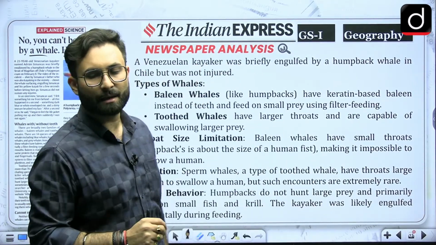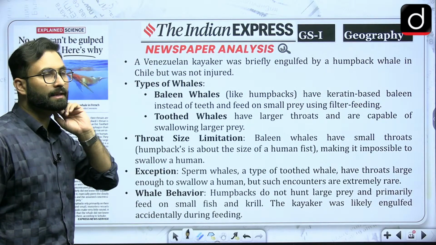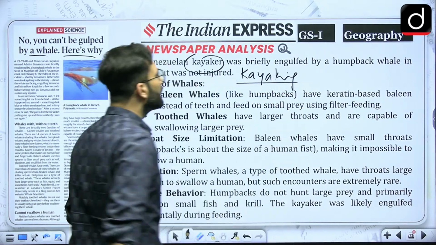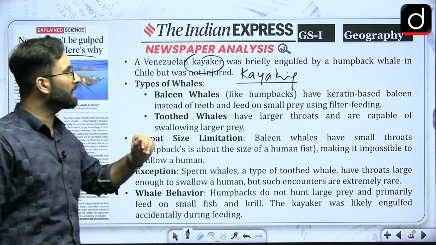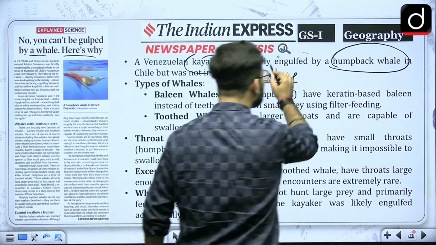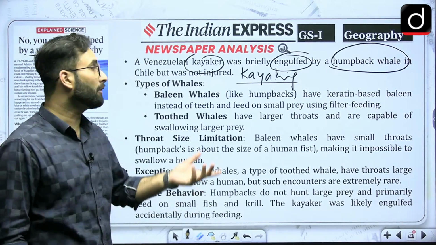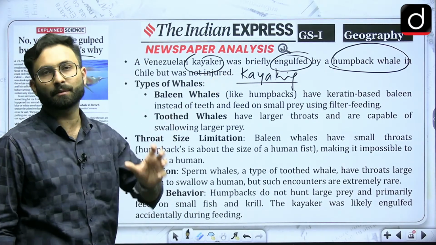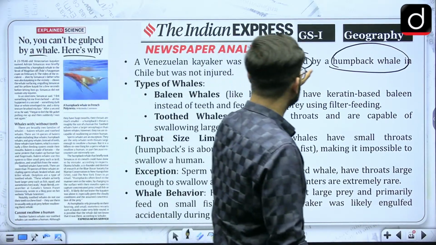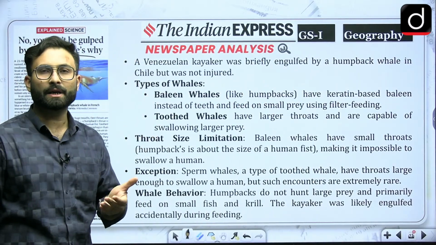Recently one incident has happened. A Venezuelan kayaker, kayaking being a water adventure sport, was in the ocean, and then there was a humpback whale. That humpback whale engulfed the person, but he was not injured and was thrown out again. Now why did that happen? Because a whale can eat a person, yet it did not. So we will see why it happened and what was the reason behind it.